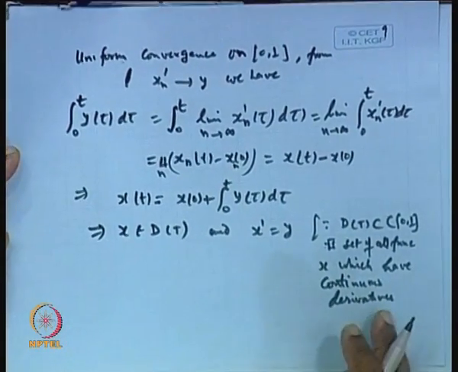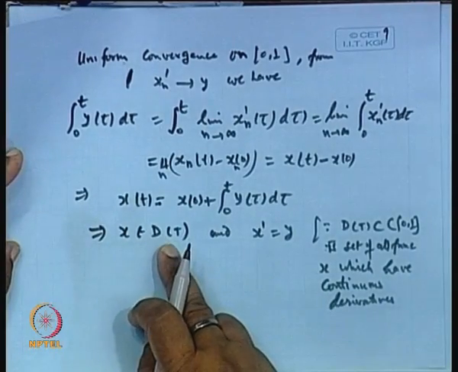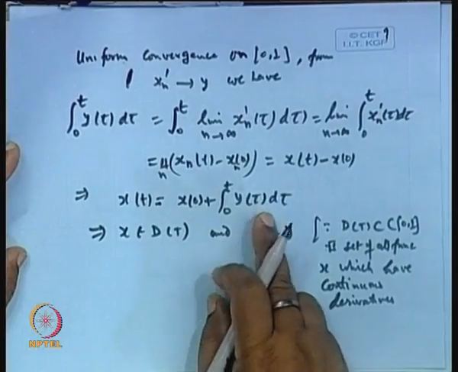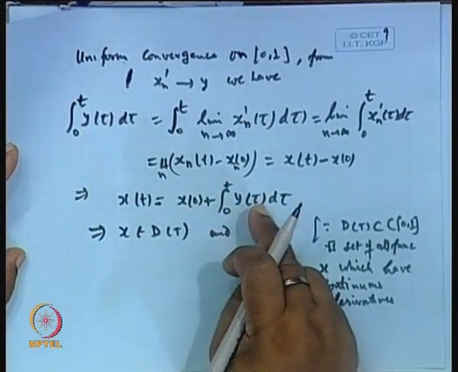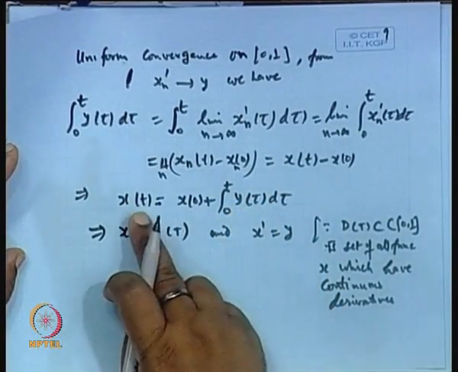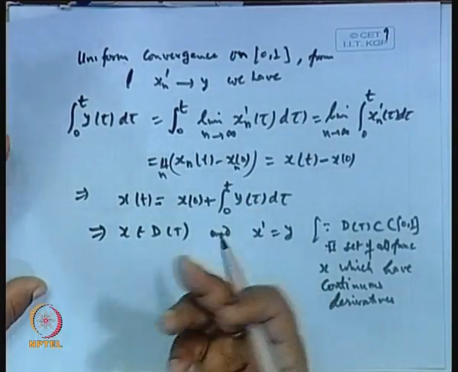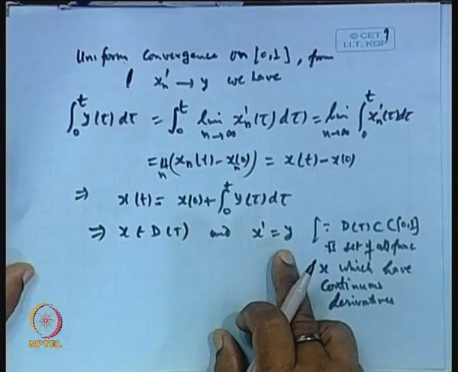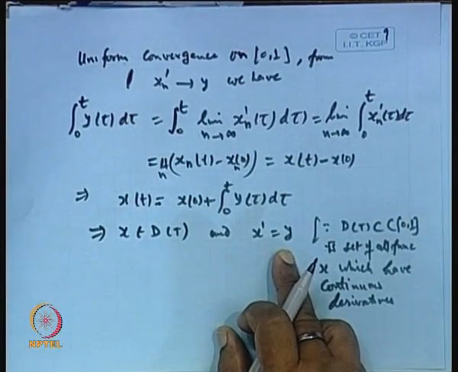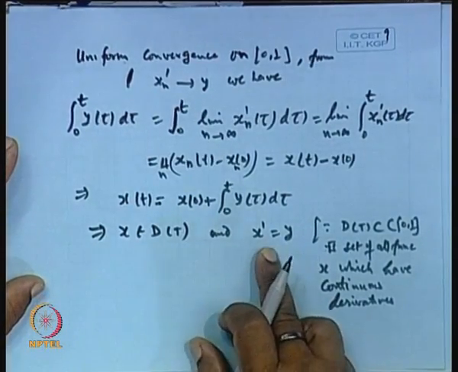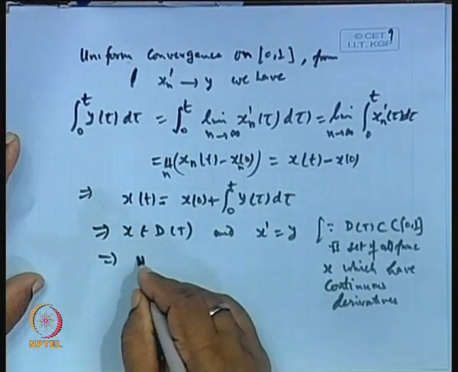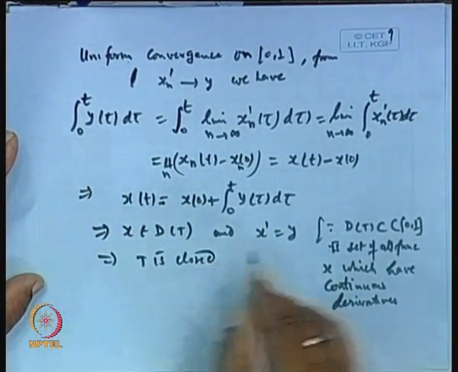So, this limit point belongs to D(T), because y is continuous, so the integral part is continuous. So x(t) will be a continuous function of t. In fact, it is differentiable, and the derivative will come out to be y by the first principle of differential calculus.